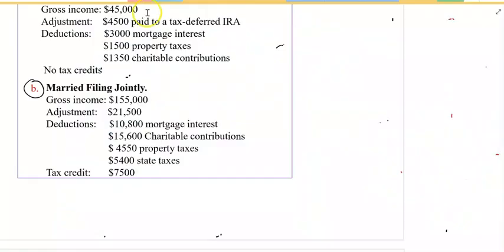Part B, married filing jointly. This is the taxpayer filing status, married filing jointly. Now, gross income is $155,000. Adjustment is $21,500. And first step is you find the adjusted gross income. Since we already have a gross income, adjusted gross income, I write in short form AGI, is going to be gross income minus adjustment.